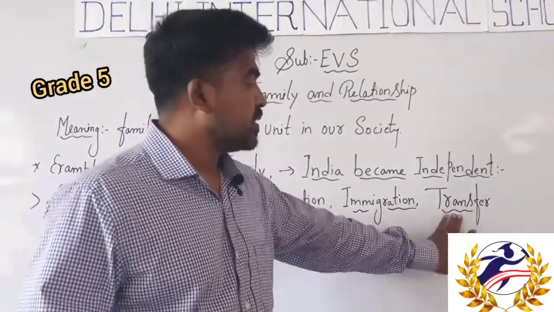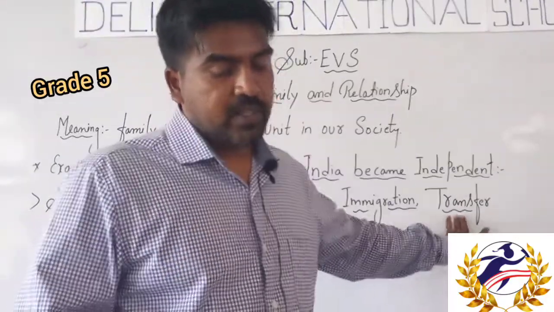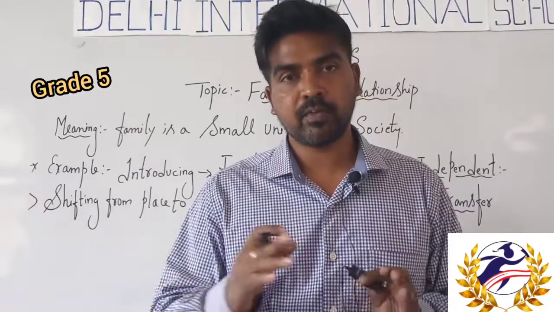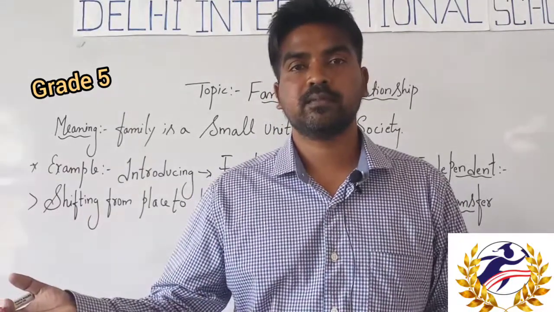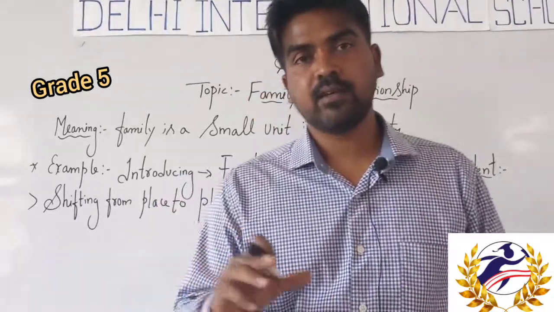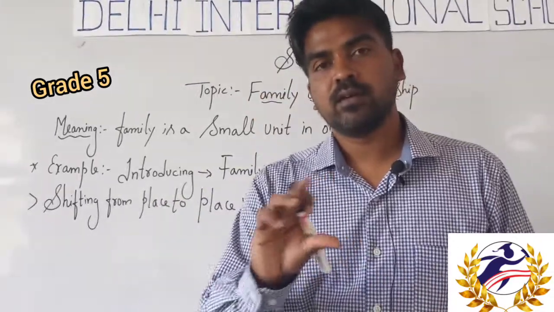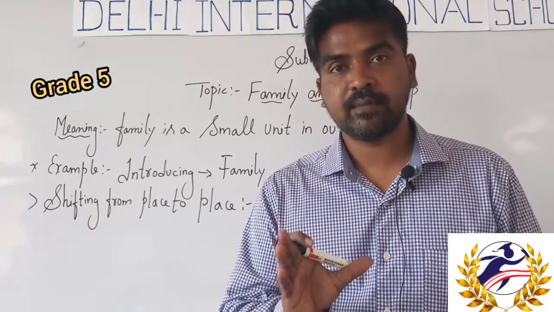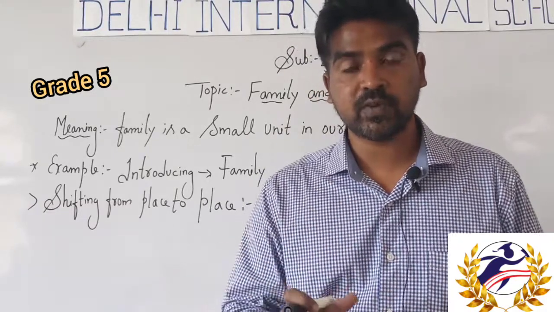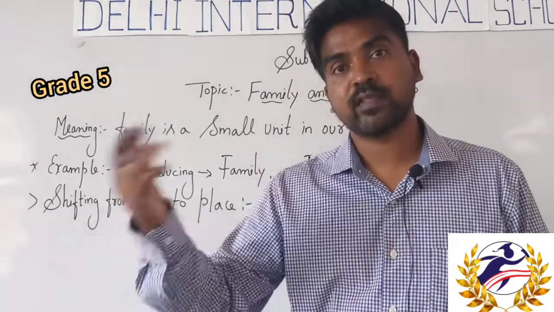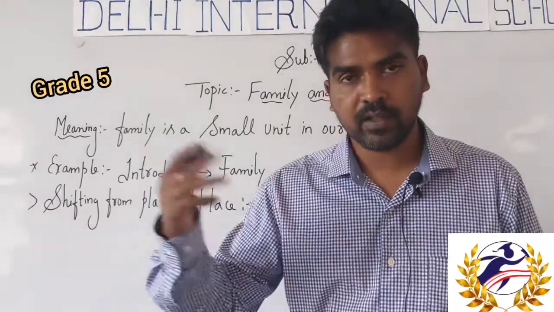Transfer is also a movement from a place to place. The best example is the concept of TC. If you want to join a school, it is a document required for admission. TC means transfer certificate. Transfer means you are transferring from one school to another school, from one learning center to another learning center.